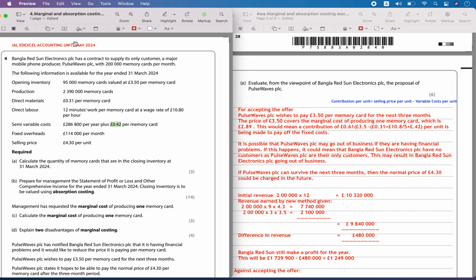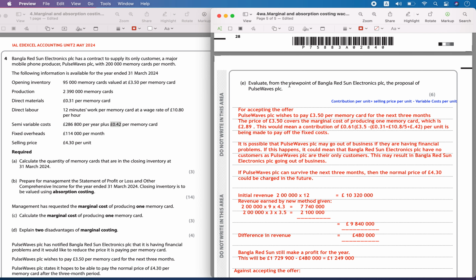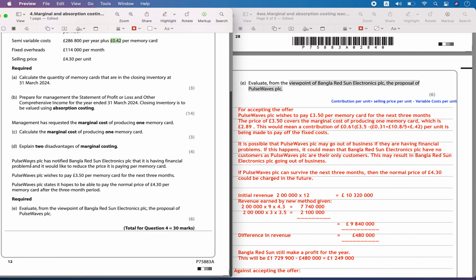Hello, today we are solving the May 2024 paper, Unit 2, question number 4, Part E. Evaluate from the viewpoint of Bangla Red Sun Electronics PLC the proposal of Pulse Waves PLC.